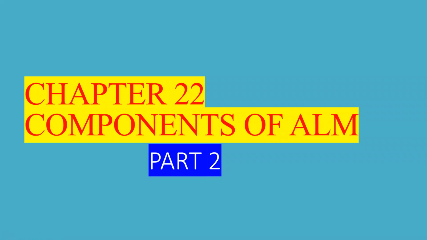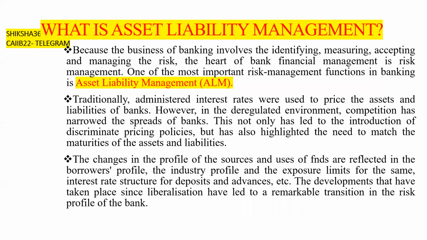Today we will cover chapter number 22, components of ALM, part 2, in BFM. This chapter is important because it is a theoretical chapter, and there are only one or two formulas, which we have already discussed and will cover in this session. So you also have to go through the slides. Let's start this session.